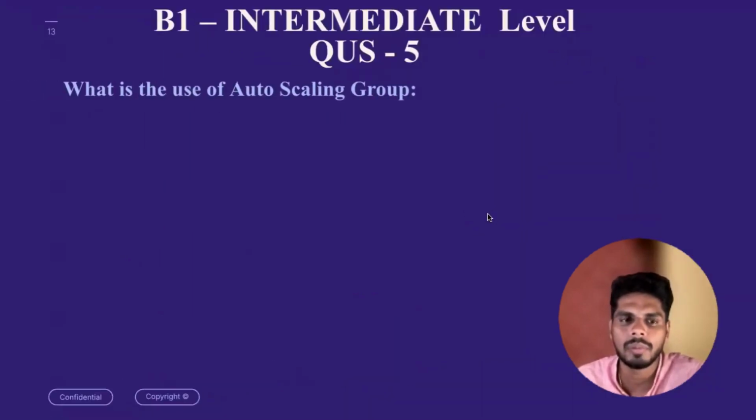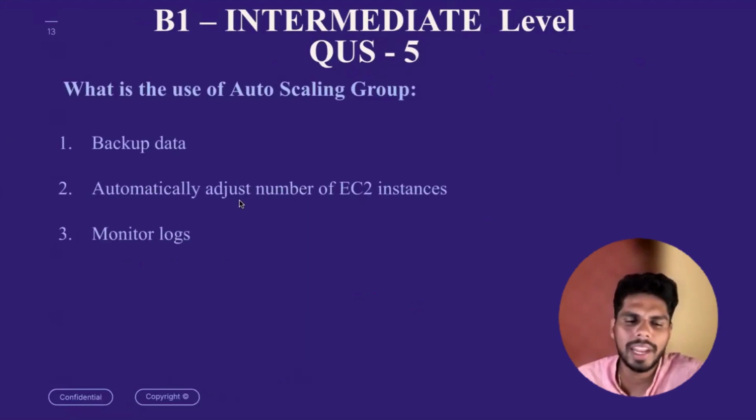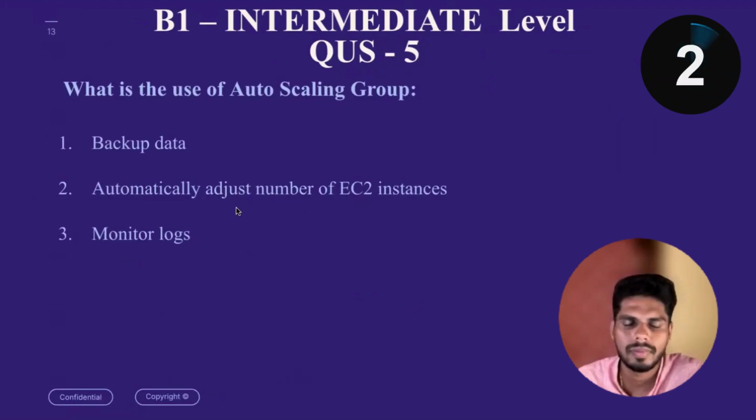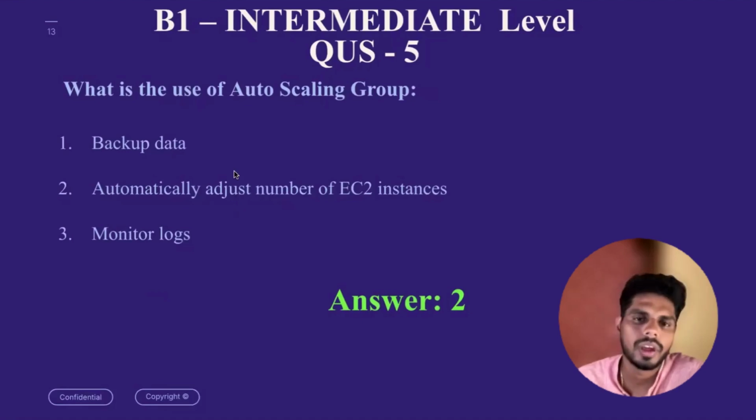Last question in the intermediate level. The question is all about what is the use of an Auto Scaling group? First one, it will back up the data. Second one, automatically adjust the number of EC2 instances. Third one, monitor logs. 5 seconds to identify. The answer would be 2. When you are configuring auto scaling in AWS, it automatically adjusts your EC2 instances based on your need.